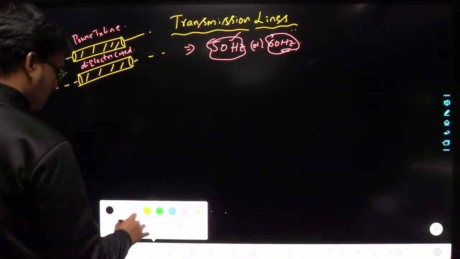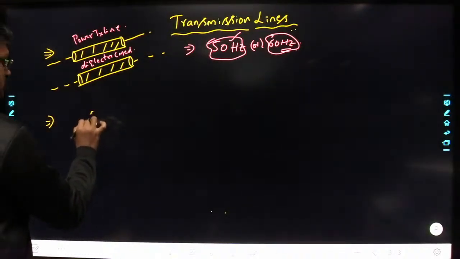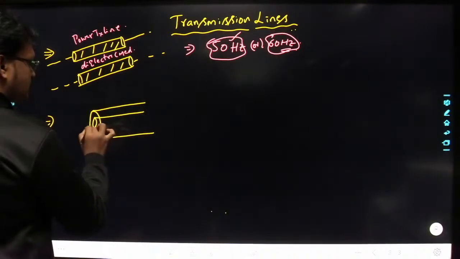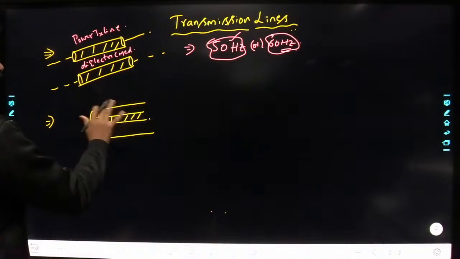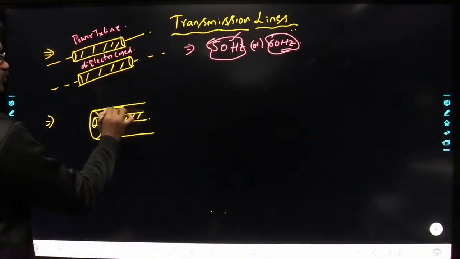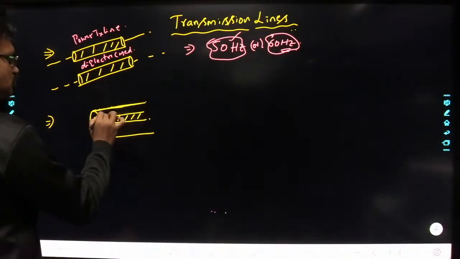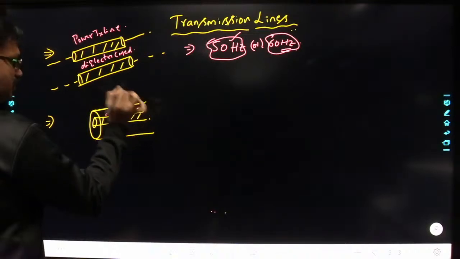So next we are having another type of transmission line. That is the coaxial cable, right? Okay. So you are going to have the coaxial cable like this. Inside you are going to have a conductor, and outside also a conductor, and between these two you are going to have a dielectric medium. Understood?